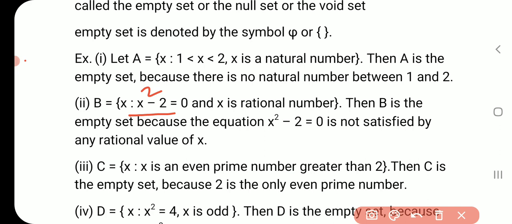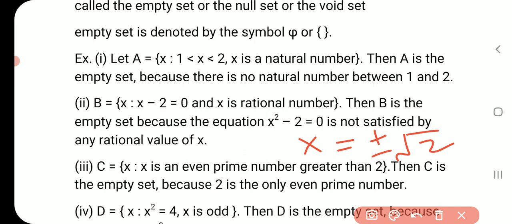First we will solve it. x square minus 2 equals 0. Then x square equals 2. Then x equals plus or minus root 2. Root 2 is not a rational number. Hence, what will be the member of this set?